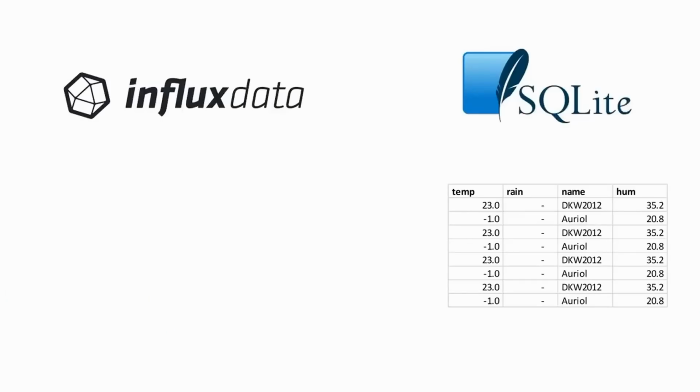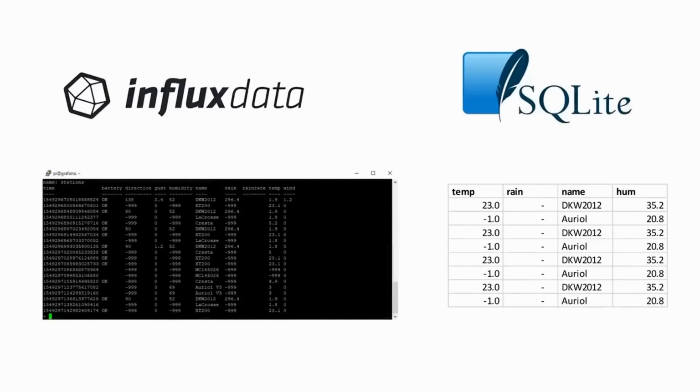InfluxDB, on the other hand, is a time series database. It is a relatively new sort of databases. They have a similar structure like SQLite.